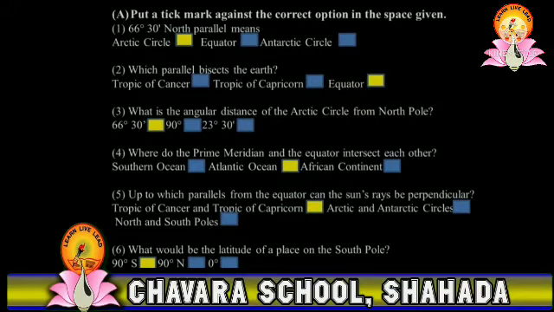The last question is, what would be the latitude of the place at the South Pole? The answer is 90 degrees S. So here on the screen, the answers which are marked with yellow color are the correct answers. You have to revise these answers and write them in your notebook.